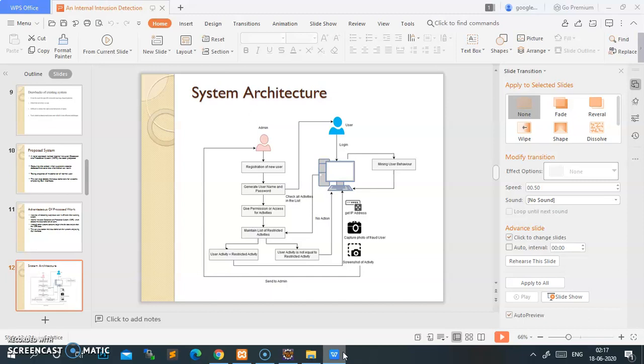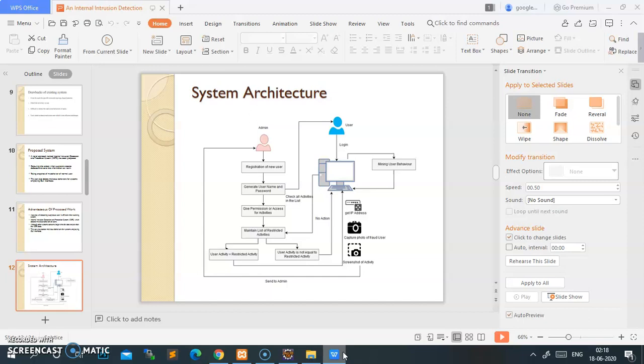First, it will capture the registration of the user. It will generate a username and password. Then it will maintain a list of listed activities, equal to the number of listed non-restricted activities. Then it will capture a photo and screenshot of that activity and of the person, and it will get the IP address of the user.